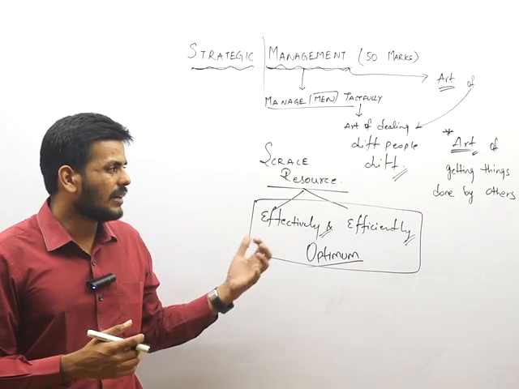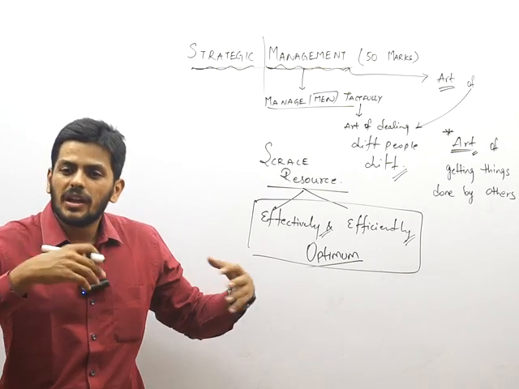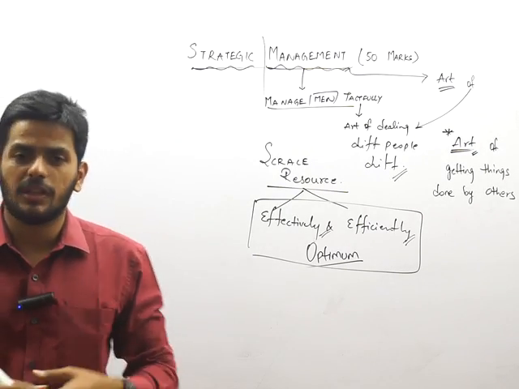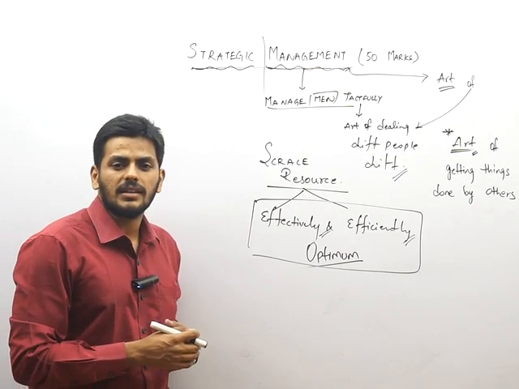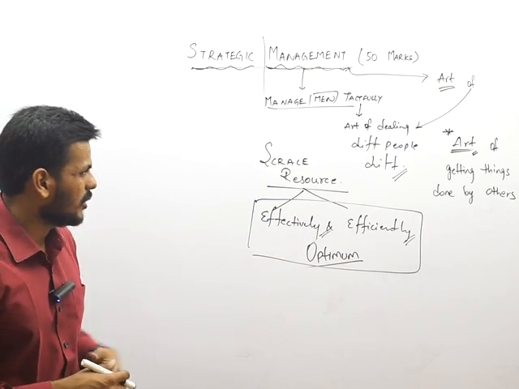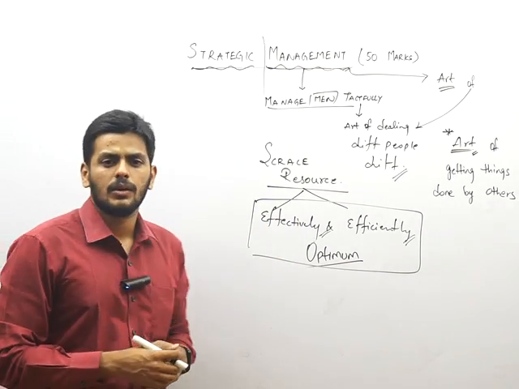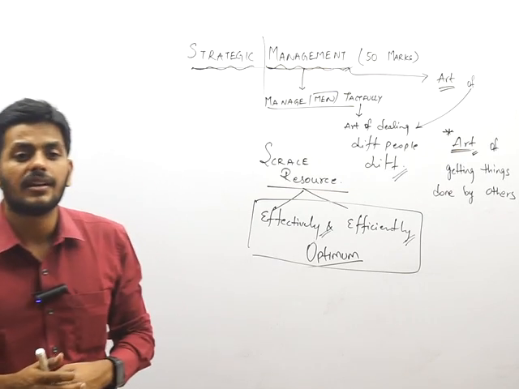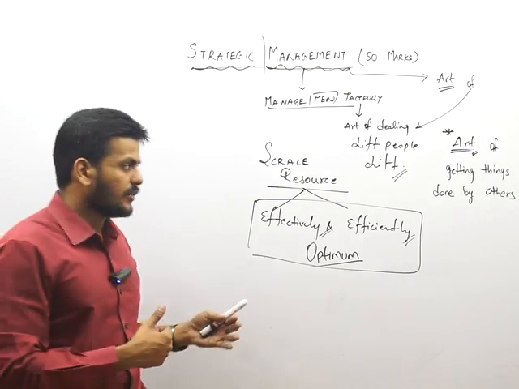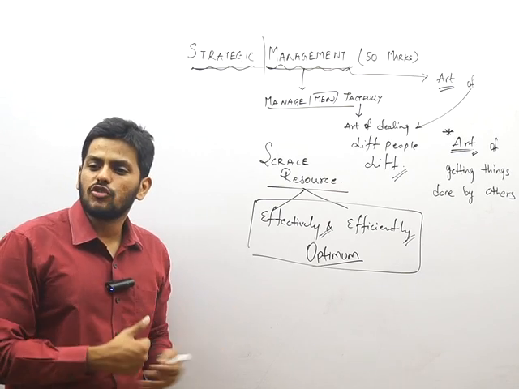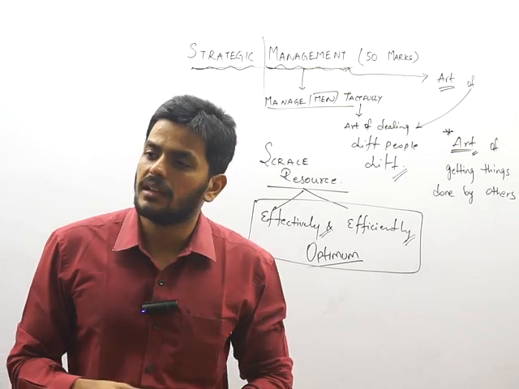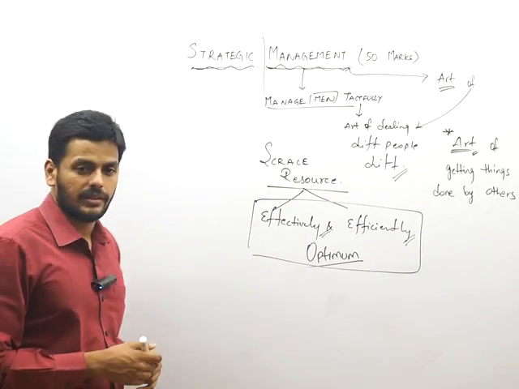So guys, whatever we are doing here, we are using the scarce resources that we have in the most optimum possible manner so that we can figure out how we can get this work done, right? That's exactly the point. So not really something to worry about. This is about management. So what is management, guys? It's an art of getting things done. How? By others, using what? Scarce resources in the most effective and efficient manner. Are you clear?